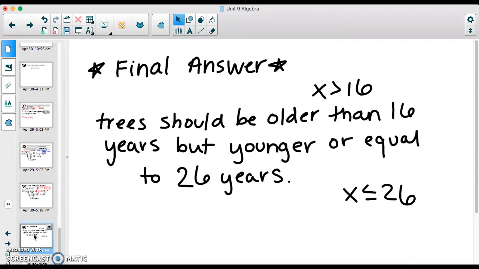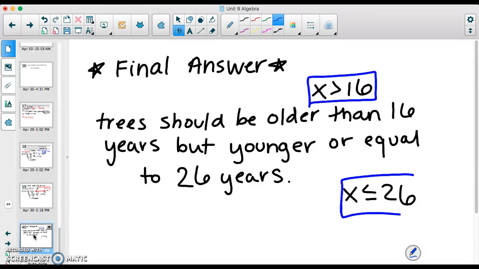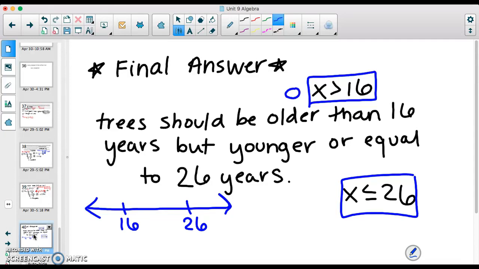And so the last thing I want us to think about today is how would I put these two things together on a number line? So let's draw one. Obviously 16 is the lower end, 26 is the upper end. 16 is an open point since I don't want it to be equal to 16. But 26 is a filled in dot because I said, hey, it's okay if they're 26 years old. And I would shade in between, right? I want them between 16 and 26. So that's kind of a fun interval.